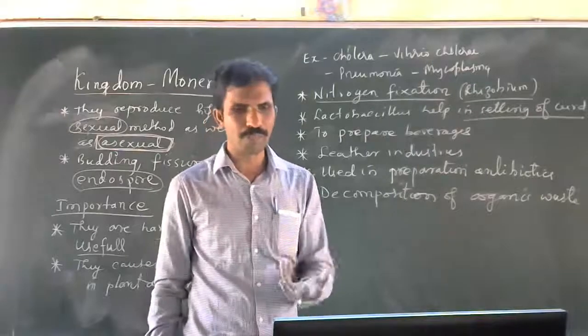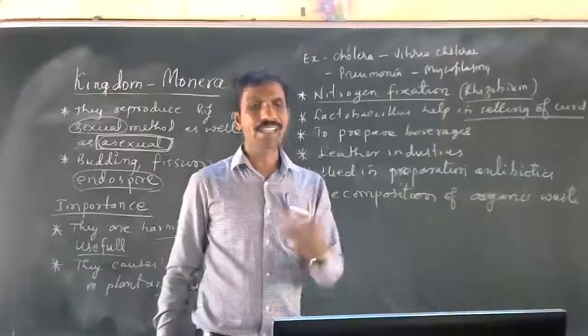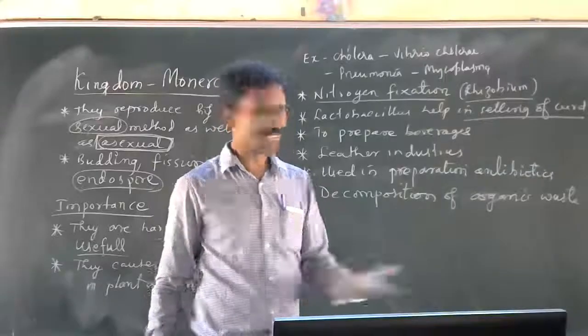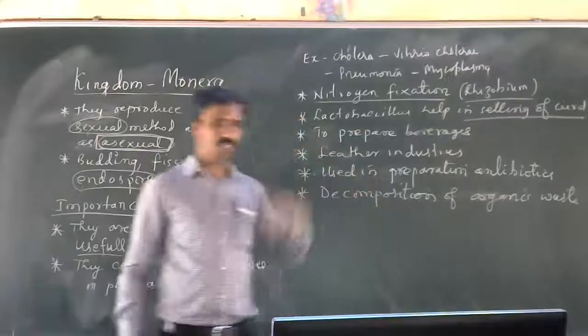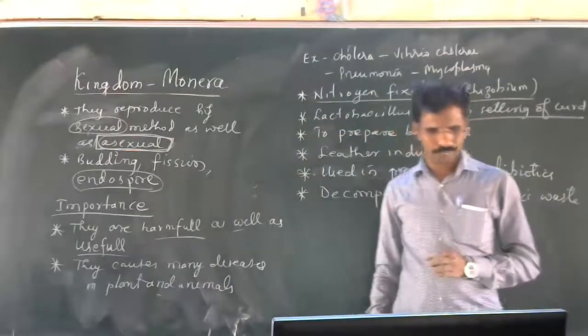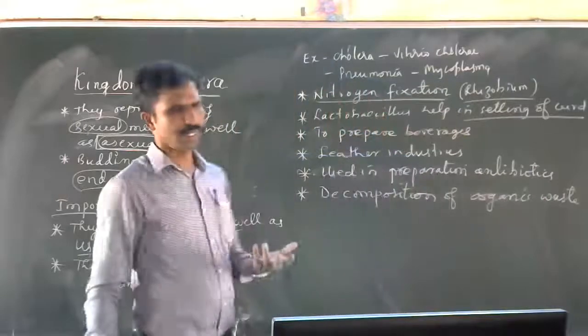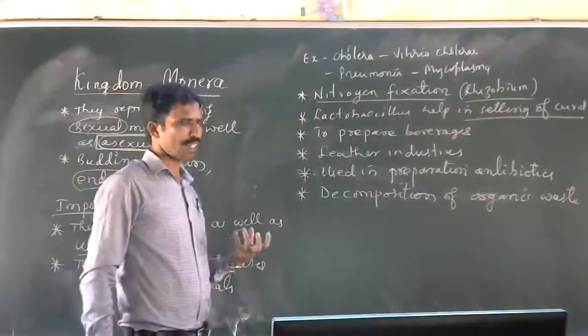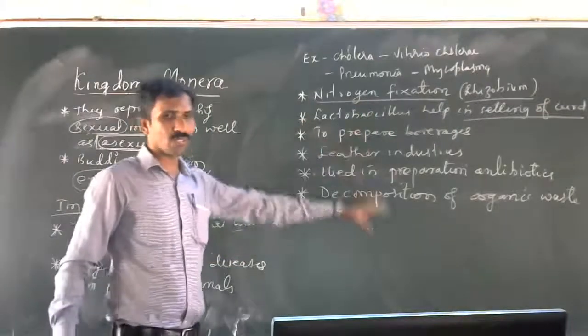Manures are produced when plant waste and animal waste are decomposed. Bacteria decompose, fungi decompose. That's why they are helpful also and harmful also. Understood? There are many examples you can give. Tuberculosis is caused by Mycobacterium tuberculosis. Many diseases are caused in plants and animals, and they are very useful also.